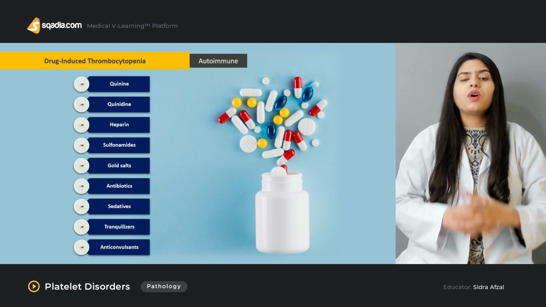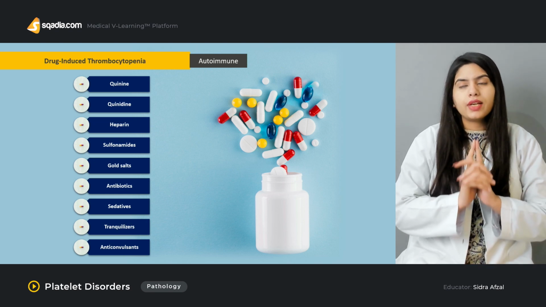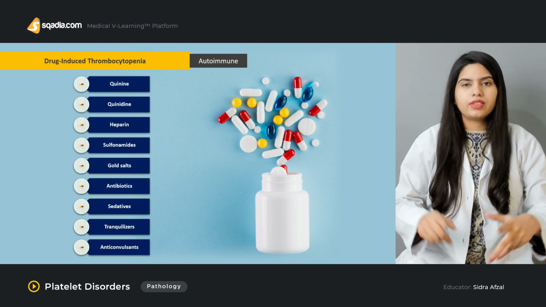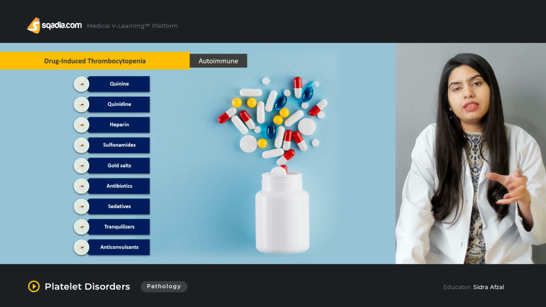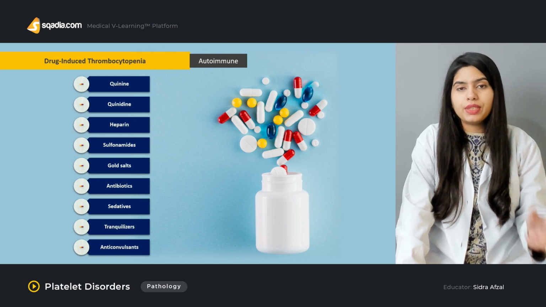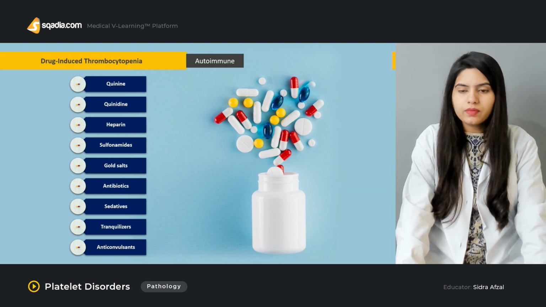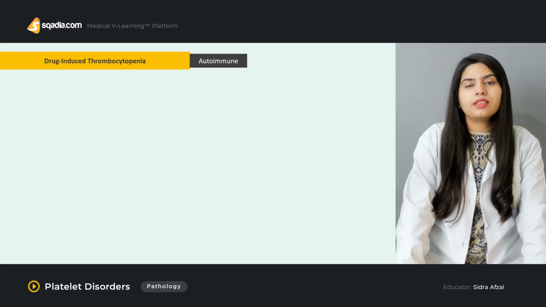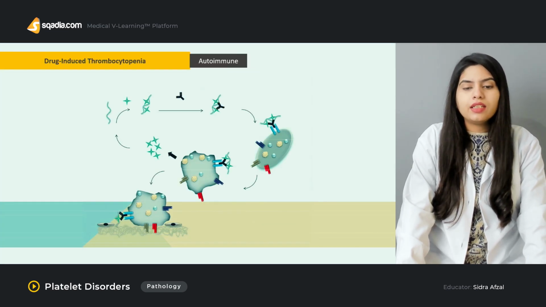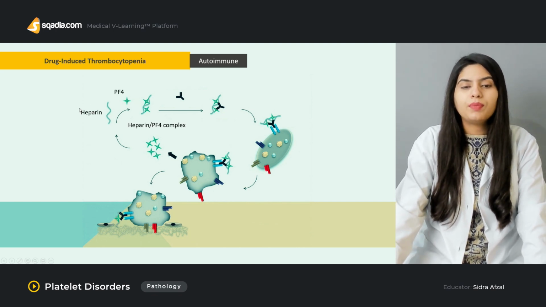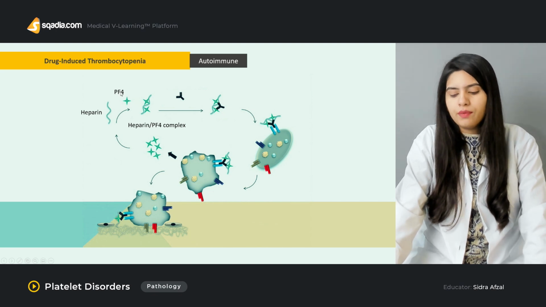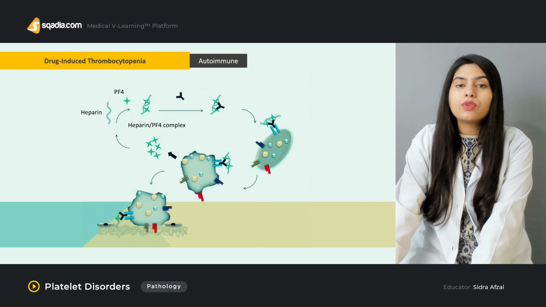Now, out of all of these drugs, you can say that heparin is a special case, a distinctive one. The mechanism through which heparin causes thrombocytopenia is important. How? Let's discuss it here. Basically, heparin binds with platelet factor 4. When it binds with platelet factor 4, it forms a complex.